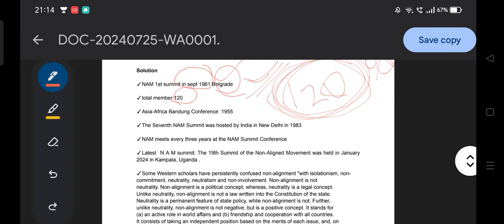Okay, very good. Then the Asia-Africa Bandung Conference, 1955. If you remember, the examination is quite interested in asking about conferences like the Asia-Africa Bandung Conference. So 1955. Then the seventh NAM Summit was hosted by India in New Delhi in 1983. So in 1983, New Delhi, the seventh NAM Summit.